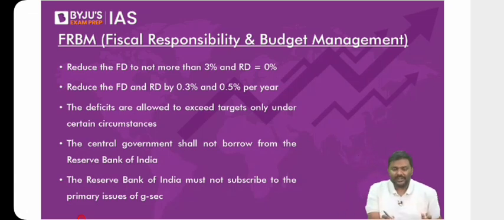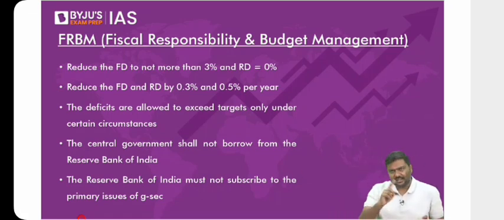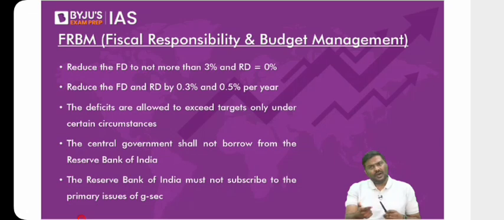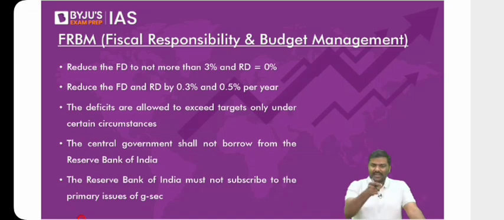Absolutely not. Current financial year means, I'll take a simple example: 1st of February 2023, I'm taking the upcoming budget itself. What is the financial year you are in? You are in the financial year 23. Agreed? Are you announcing the budget for the current financial year? No. You are going to announce the budget for the next financial year, that is financial year 24. So in the month of February, you are announcing a budget for the next financial year.